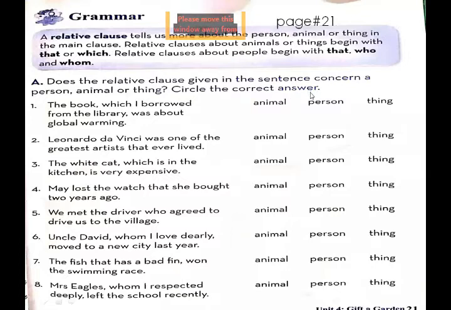Okay, now they are giving you some sentences. You have to identify whether in each sentence they talk about an animal, a person, or a thing. Means you have to identify that in this relative clause they are concerned about an animal, a person, or a thing. So you have to make a circle around the correct answer. Understand? Have a pencil in your hand, so it will be easy for you to solve the exercise at the moment.